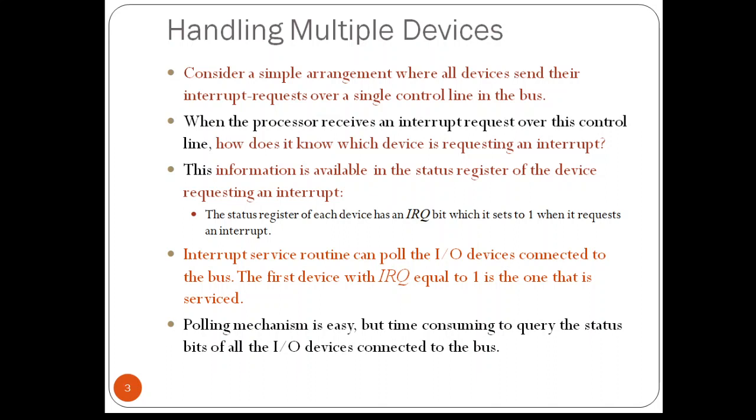So the first device encountered with its IRQ bit set is the device that should be serviced. Whose IRQ bit is set, that device will be chosen to provide the service. So for that device, an appropriate subroutine, that is interrupt request routine, will be chosen, and through that the service will be provided.